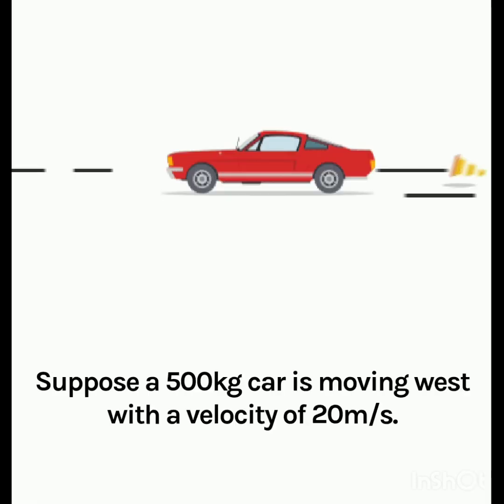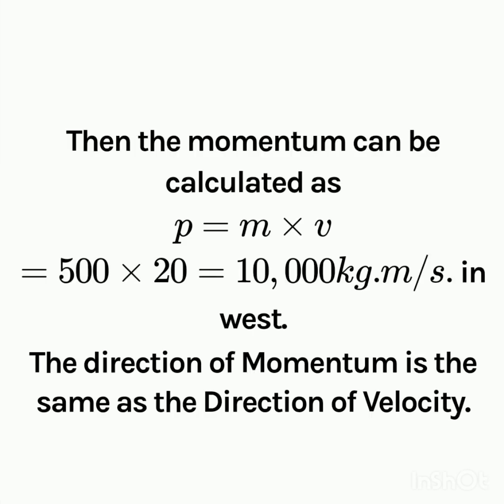Let us understand this by a small example. Suppose a car whose mass is 500 kg is moving in west direction with a velocity of 20 meter per second. So how can you calculate the momentum? We know that momentum is the product of mass and velocity.